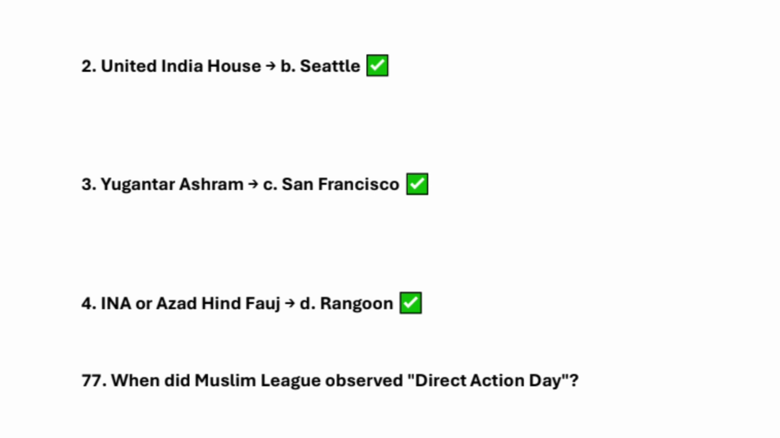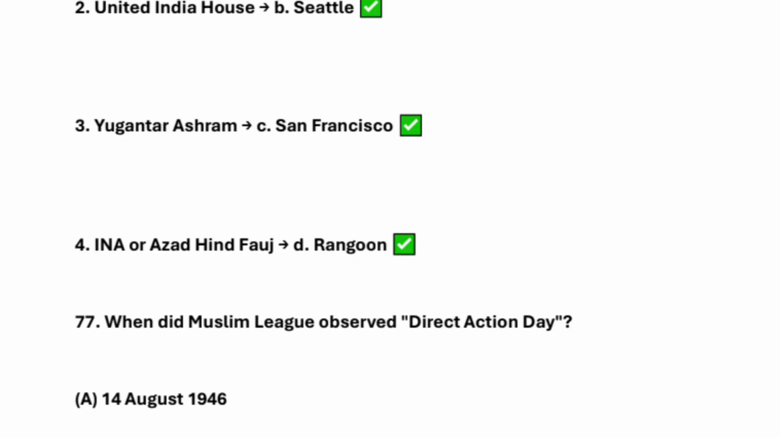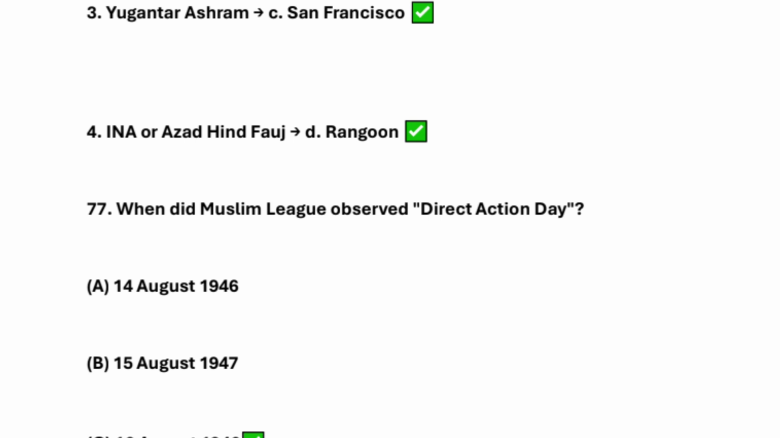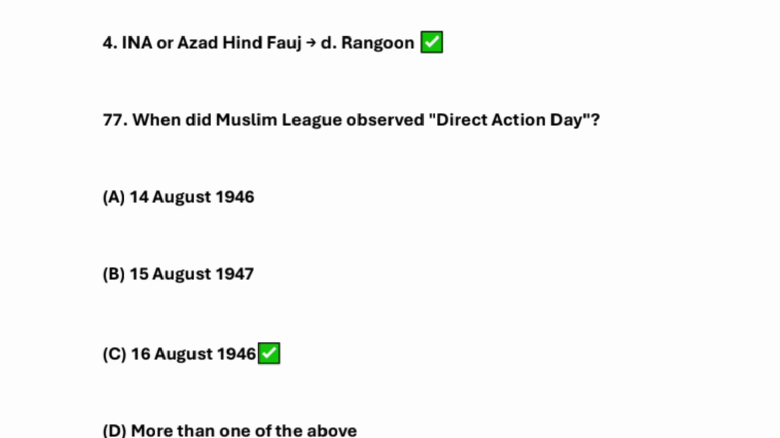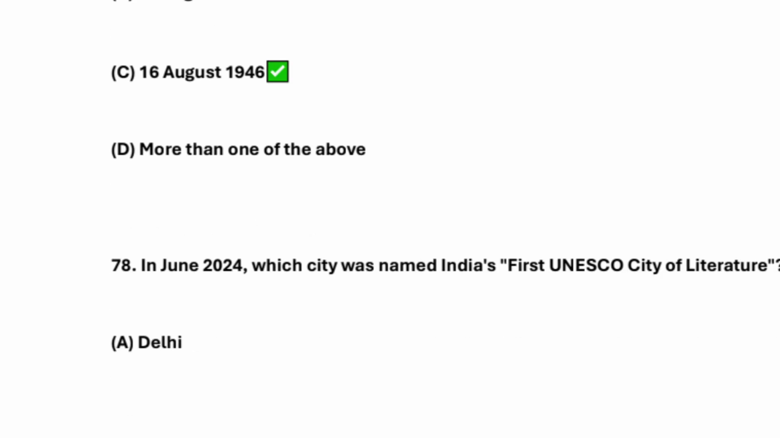Yugantar Ashram is San Francisco. INA or Azad Hind Force is Rangoon. So when did Muslim League observe Direct Action Day? So it's 16 August 1946.